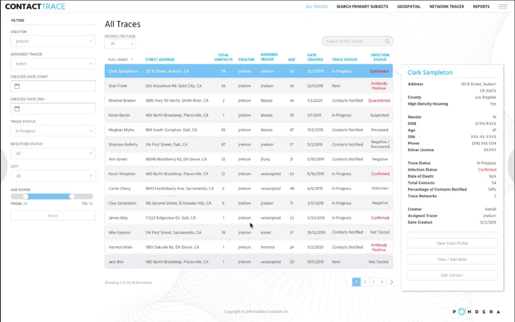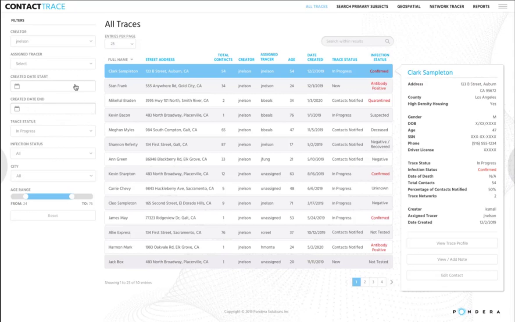When we log in, the landing page shows all traces. These are all of the active traces that are in progress by all the staff members within a particular group. And the users have the ability to filter these by trace creator, assigned tracer, create date start, create date end, status, and other criteria.